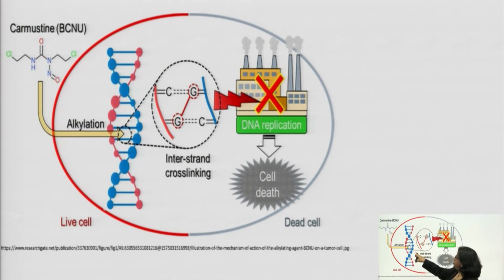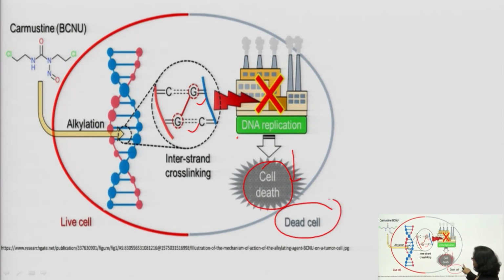This is the example of interstrand cross-linking. Here you see guanine and the cross-linking is there. So, cross-linking will inhibit DNA replication and finally result in cell death. So, the cancer cell will die. In this way it inhibits DNA synthesis.